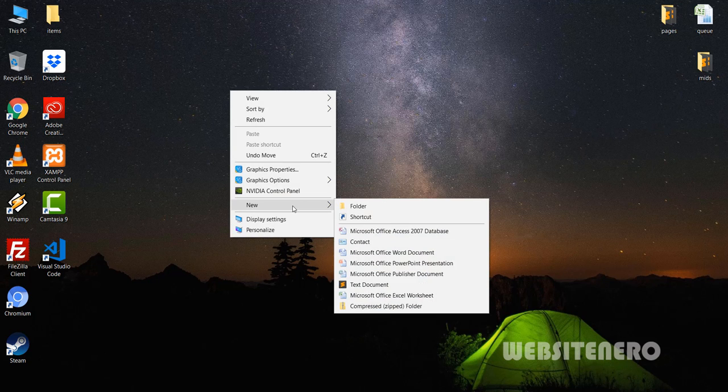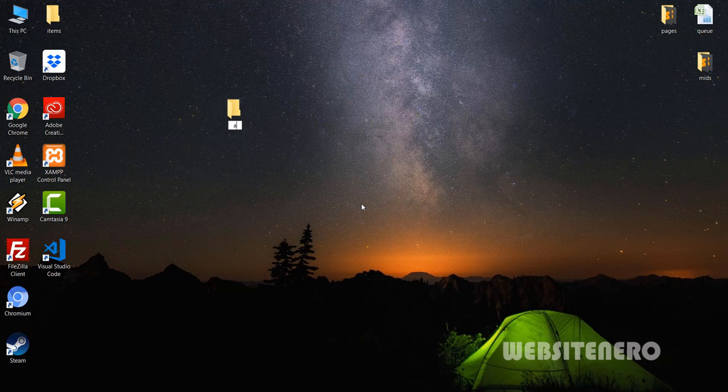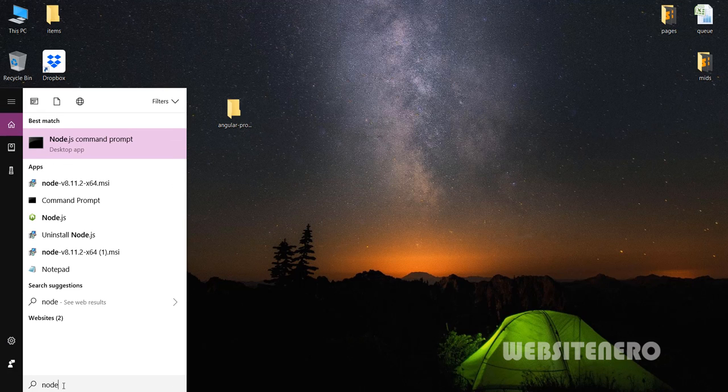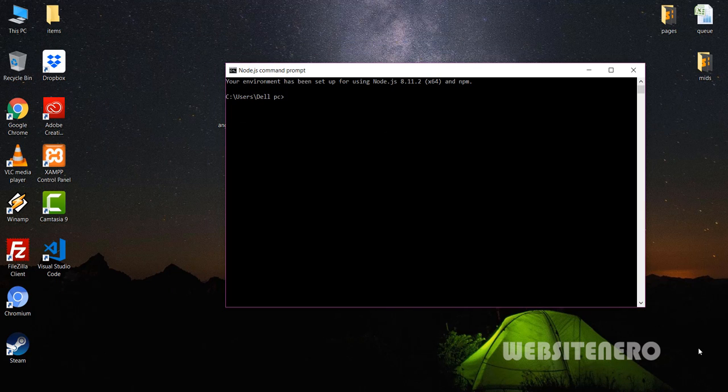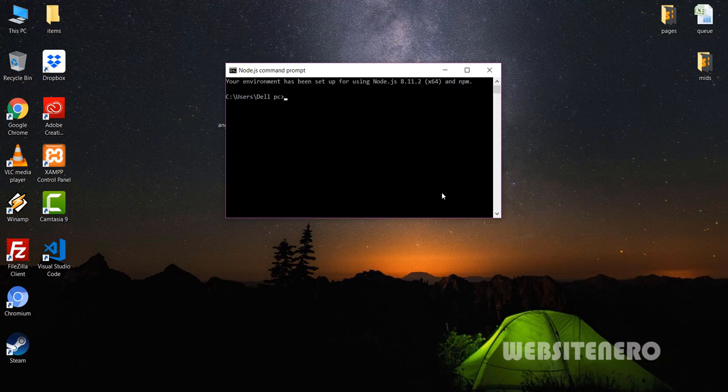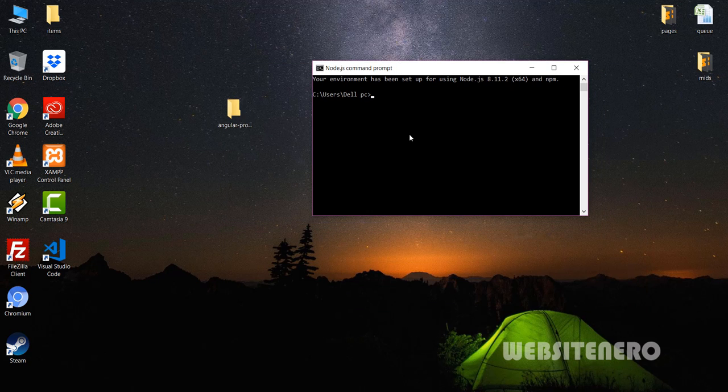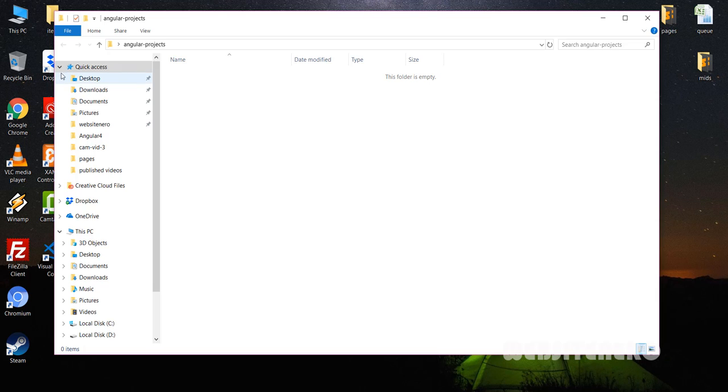So just make a folder, Angular projects. That'll do. Okay, so go here and open the Node.js command prompt. So just open it. This is much better than Git Bash or the Windows command prompt or anything else. So cd desktop, cd Angular, just tab. Okay, and so this is the new folder and there's nothing inside it.